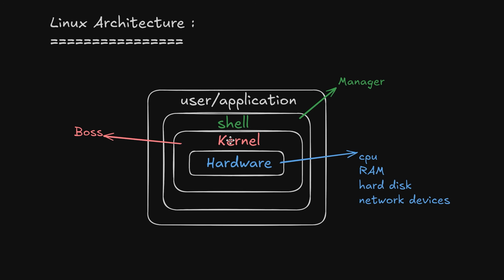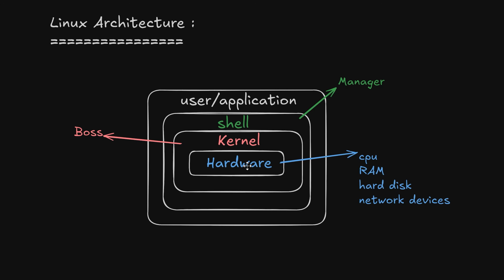And the kernel is the boss. You can say the heart of Linux, the boss of Linux, and it is the core of the Linux operating system. It is the one that manages memory, processes, file system handling, device drivers, network communication. It decides which process gets the CPU, how memory is allocated, how files are read or written, everything. The boss is the kernel here. So the user will give commands, the shell will convert them into a Linux-understandable format, and the kernel is the one who does it. If the shell is the manager, the kernel is the boss who does everything here.